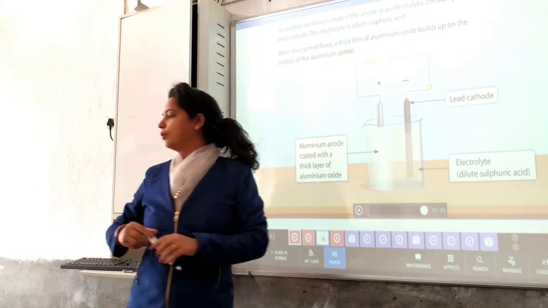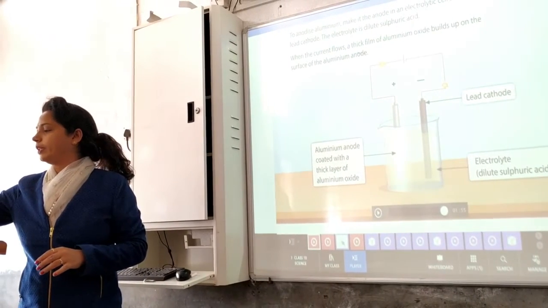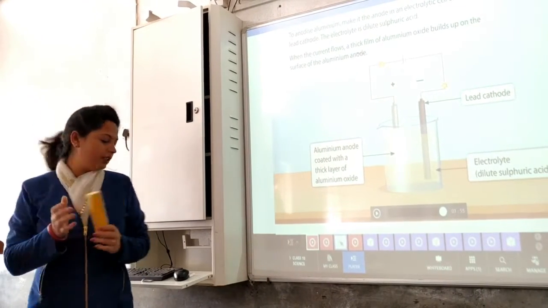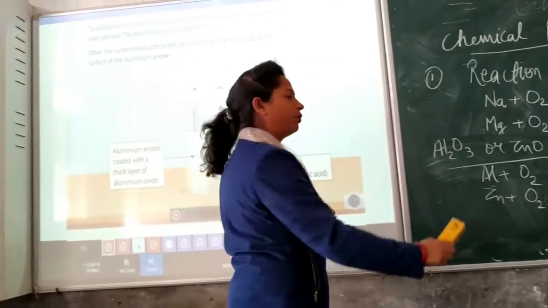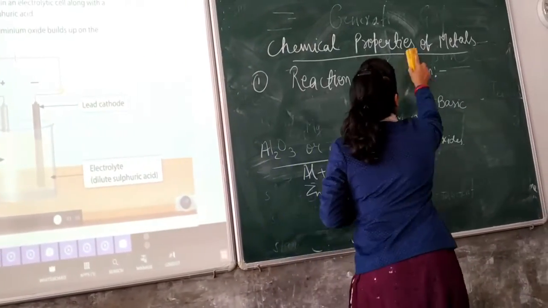Now let's move towards the second property of metals, that is reaction with water.